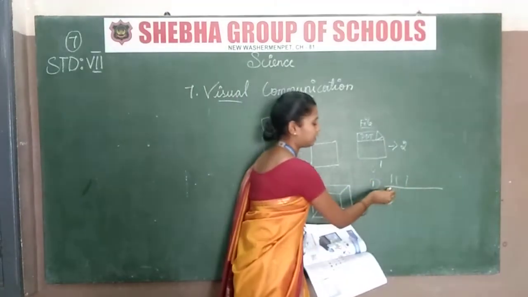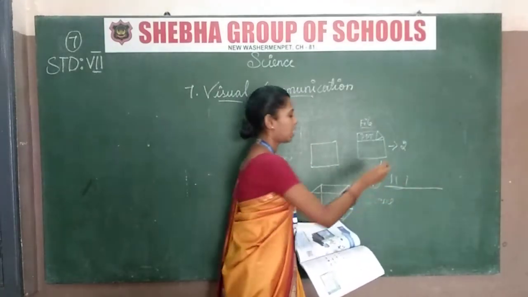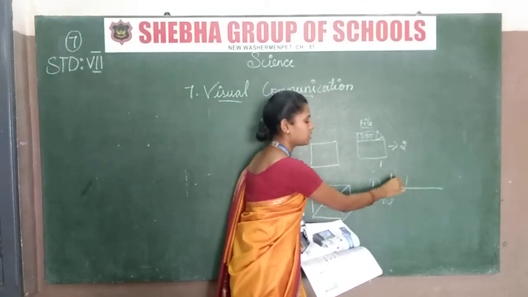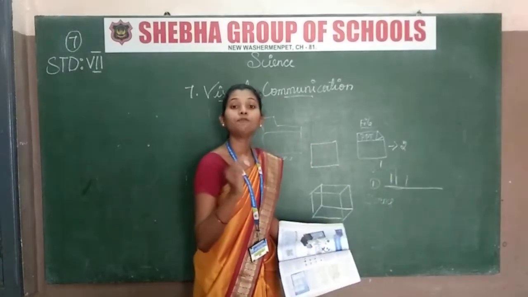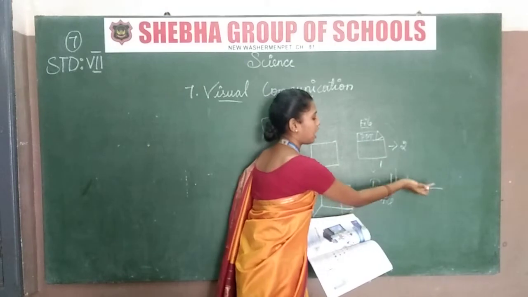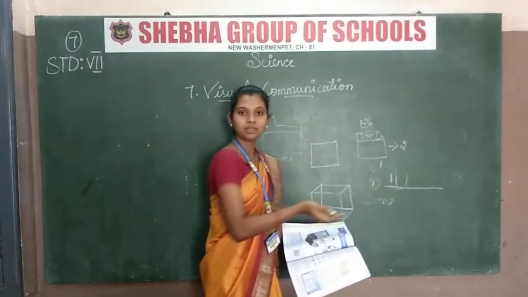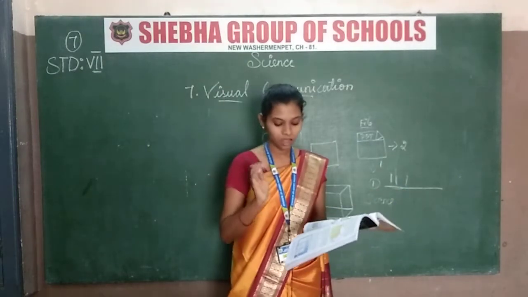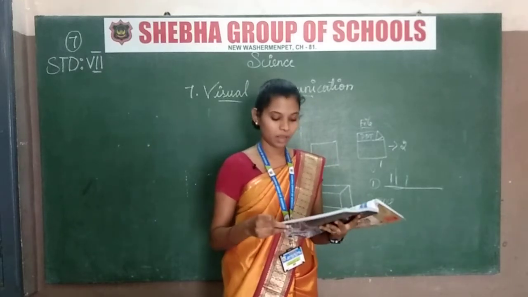That rack is a folder, and the 6th standard book, 7th standard book, 8th standard book are files. When files are arranged in one rack, that is a folder. This is a clear explanation.